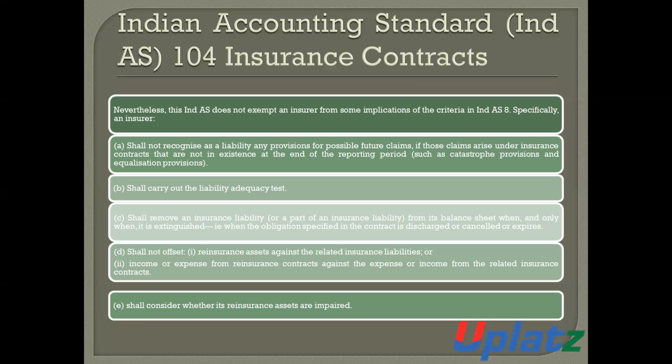And the issuer shall not offset the reinsurance assets against the related insurance liability, or offset the income or expenses from reinsurance contracts against the expenses or income from the related insurance contracts.